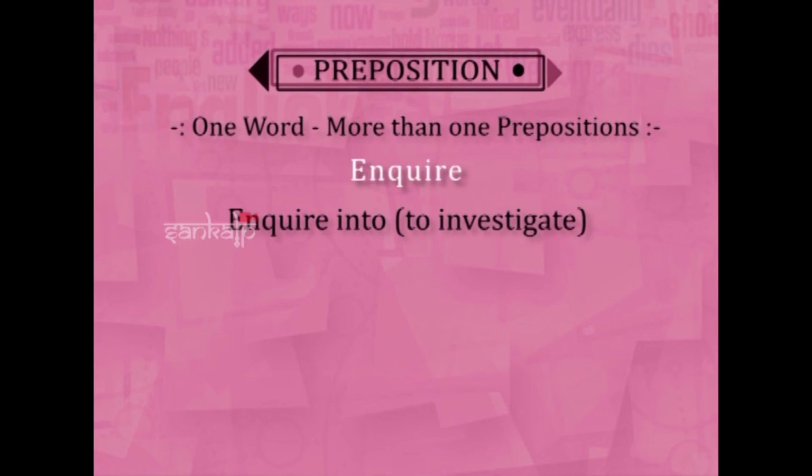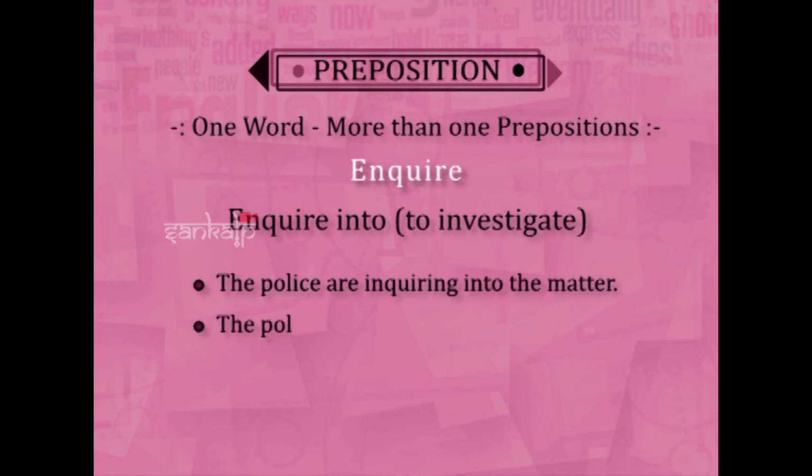The police are inquiring into the matter, but the police are investigating the matter. Inquiring into, but investigating the matter. If you say investigating into the matter, it is wrong. Inquiring the matter, it is wrong. Inquire into and investigate, nothing else is required.